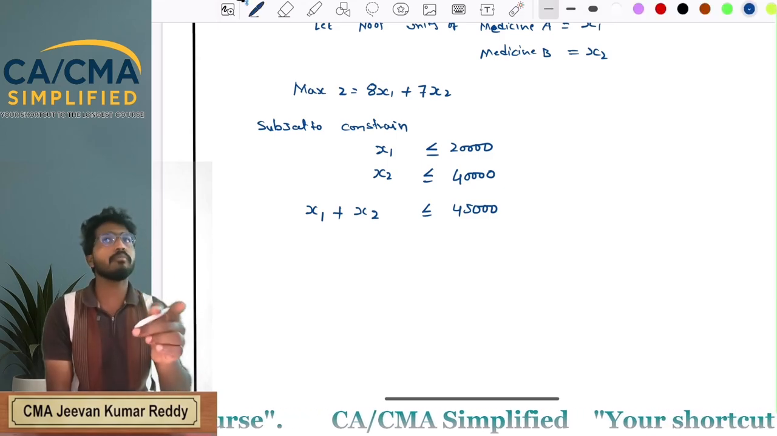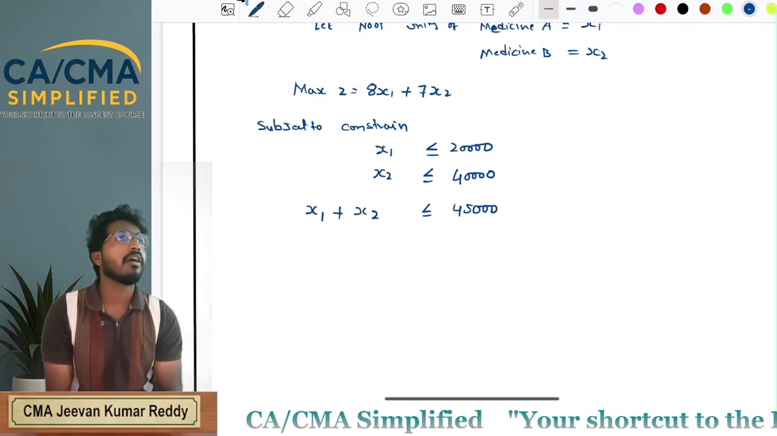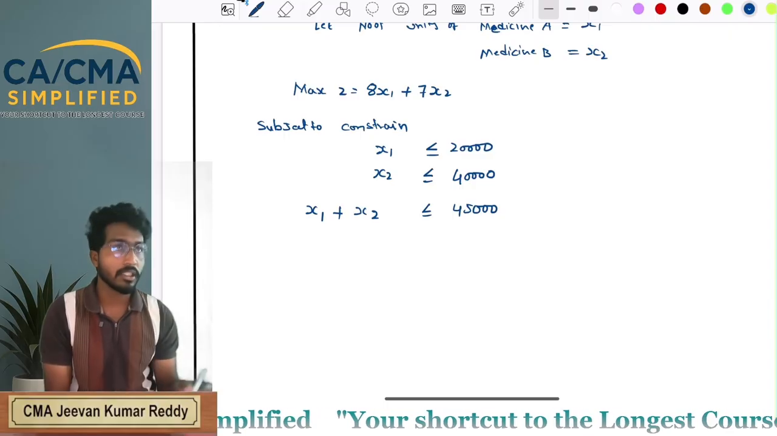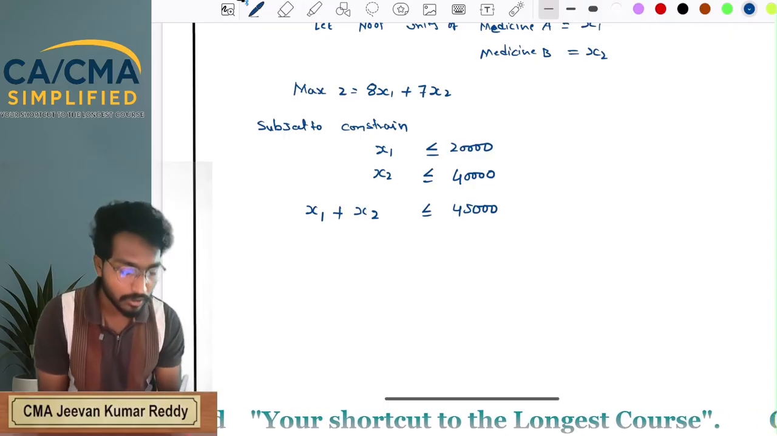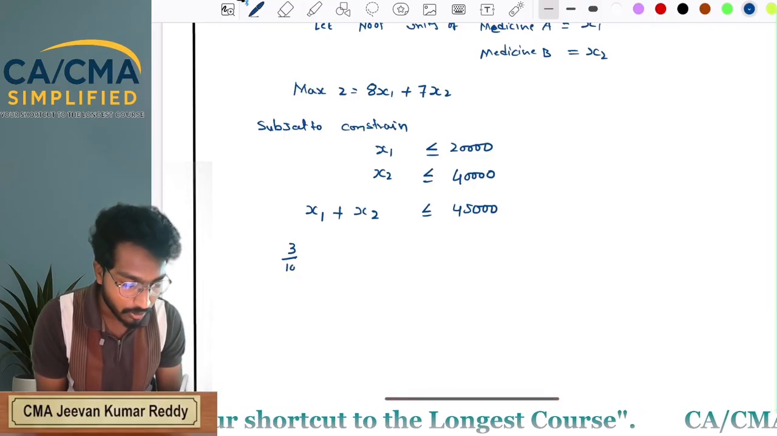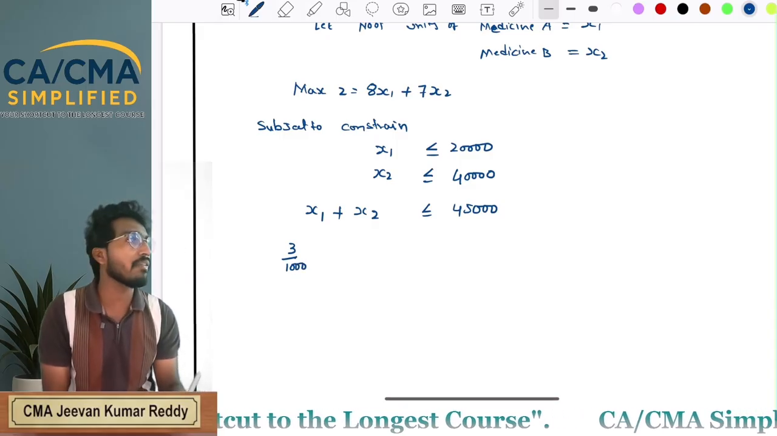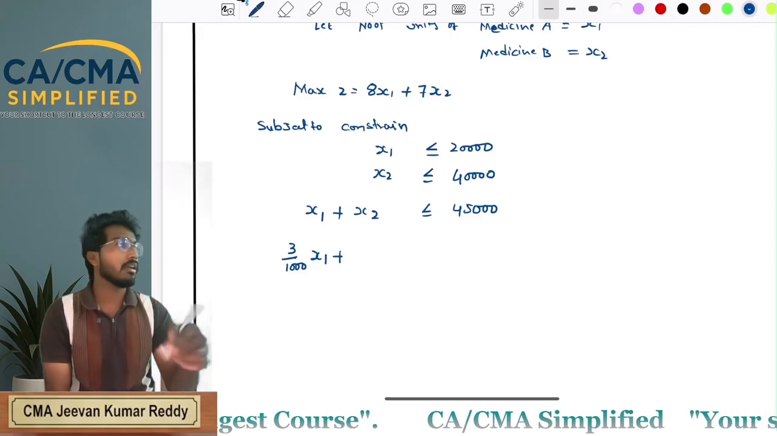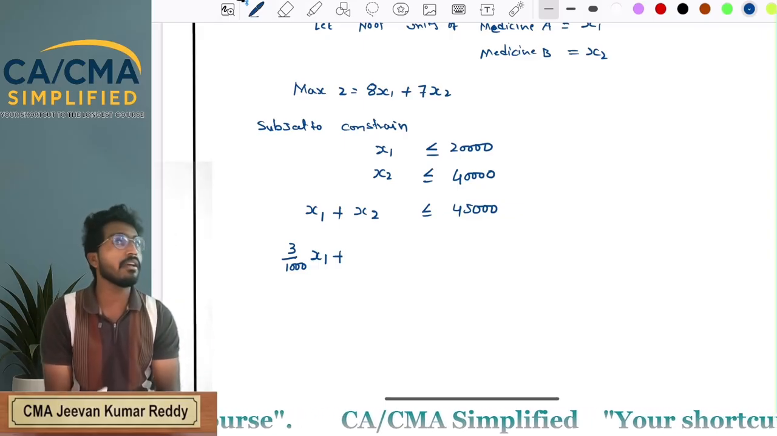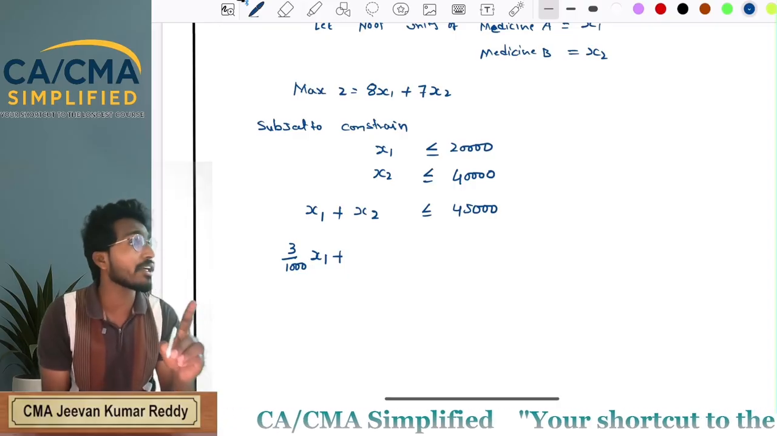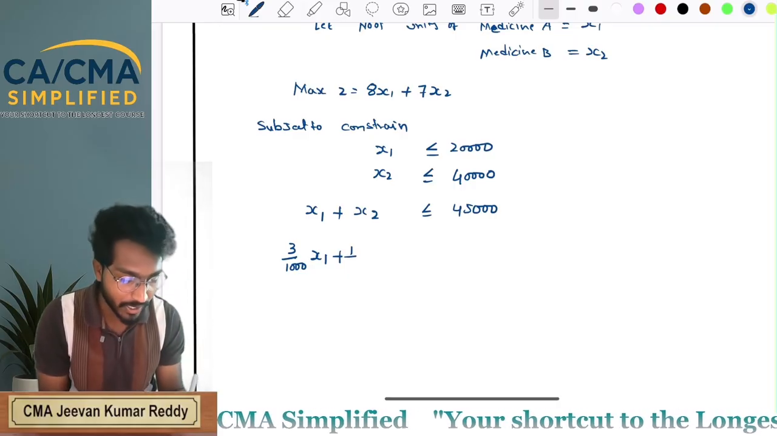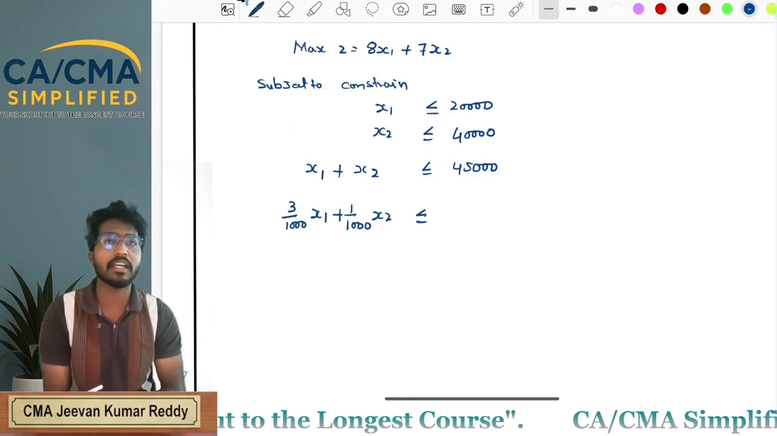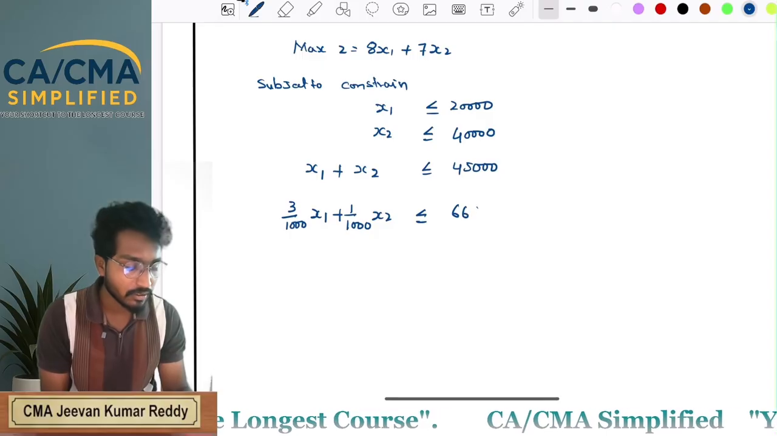Now for filling medicine A into bottles, how much time is it taking? 3 hours. For how many bottles? 1,000 bottles. That means 3 divided by 1,000 into number of units, that is X1, plus, for medicine B, how much time is it taking? 1 hour for 1,000 bottles. 1 divided by 1,000 into X2 must be less than or equal to 66.